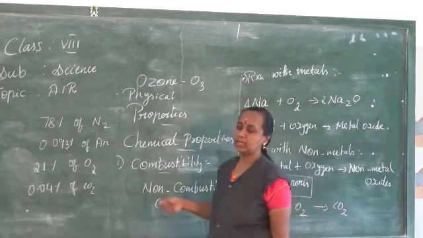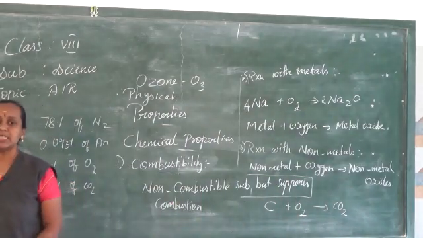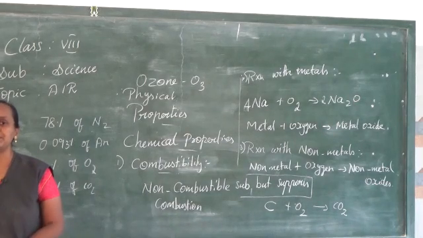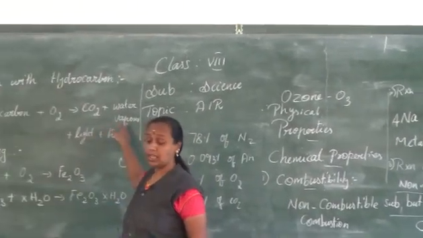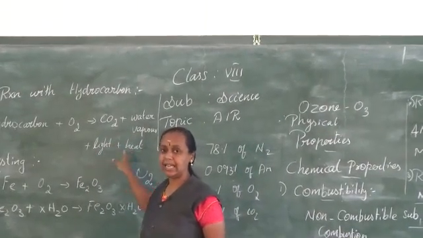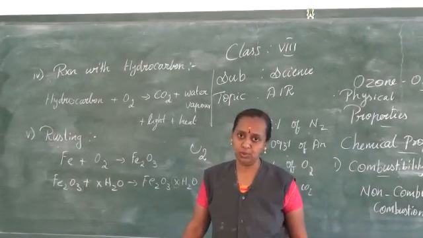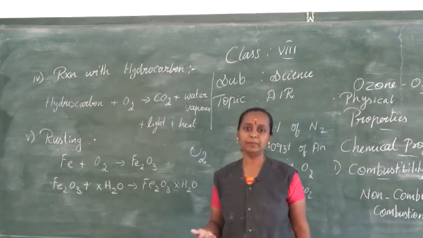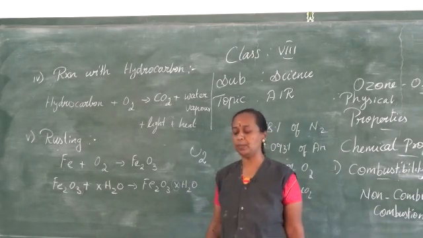The next topic is reaction with hydrocarbon. Here, as I said, a hydrocarbon is a compound which contains hydrogen and carbon in it, which when it reacts with oxygen, it forms carbon dioxide and water vapor, and also heat and light energy will be exhausted. So, these type of things are used as fuel. I gave an example like petrol. Petrol is a fuel because when you burn it, you can see it catches fire and it burns with black fumes, that is nothing but carbon dioxide.